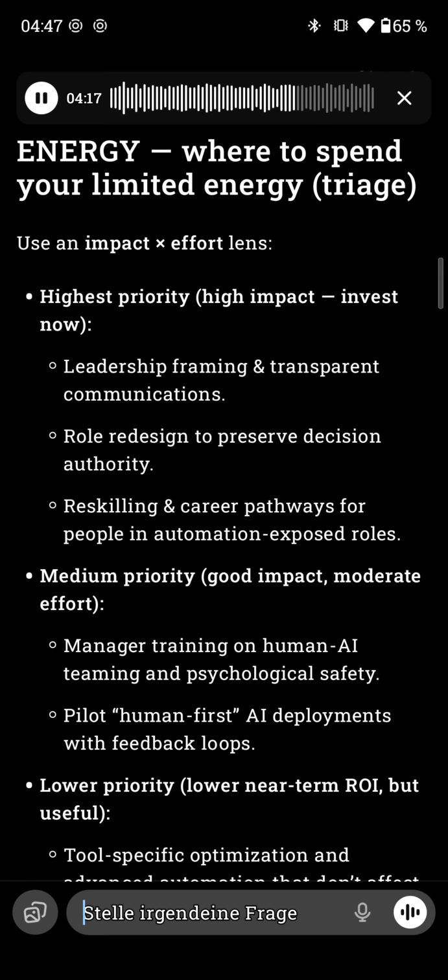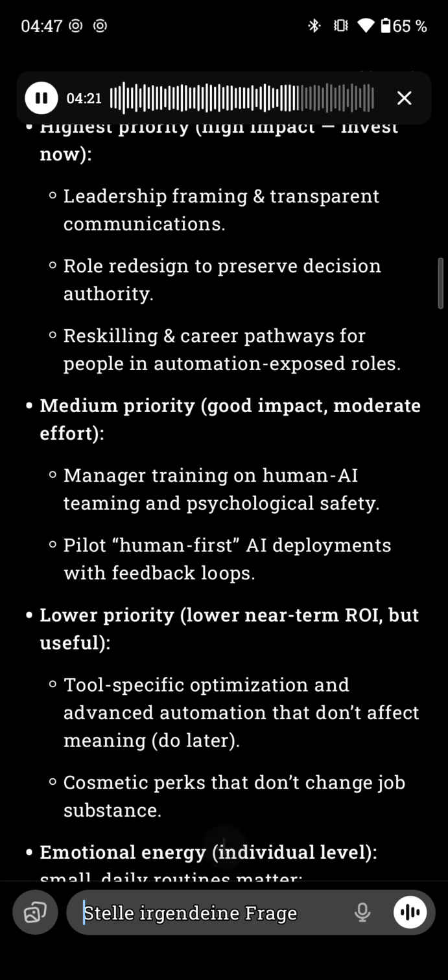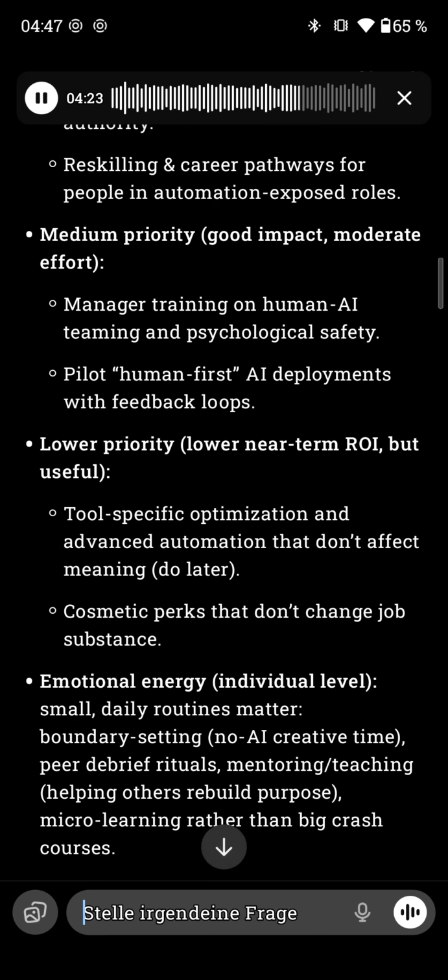Medium priority, good impact, moderate effort: manager training on human-AI teaming and psychological safety; pilot human-first AI deployments with feedback loops. Lower priority, lower near-term ROI, but useful: tool-specific optimization and advanced automation that don't affect meaning. Do later: cosmetic perks that don't change job substance.